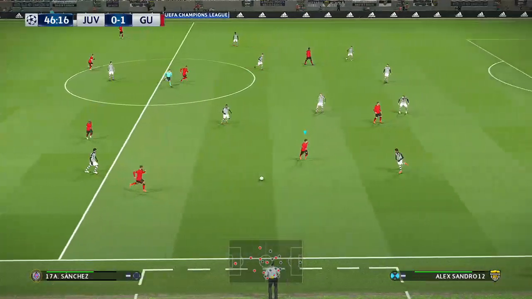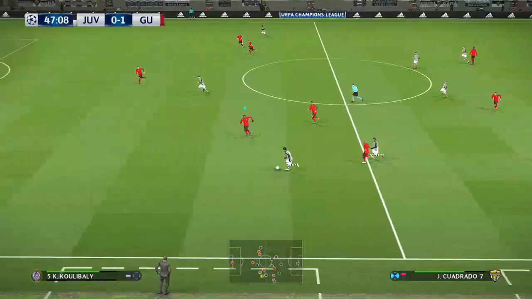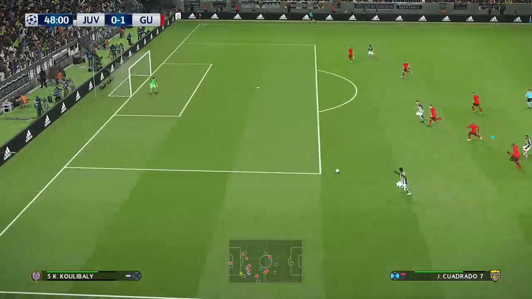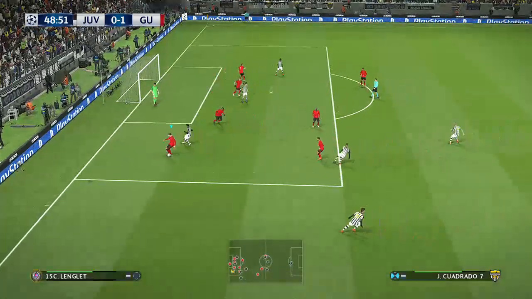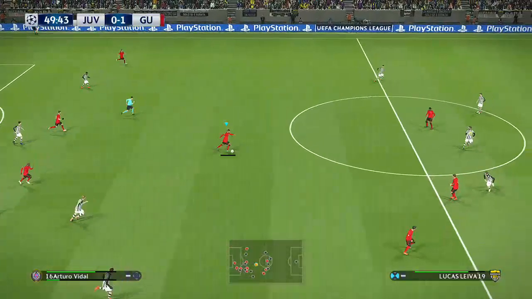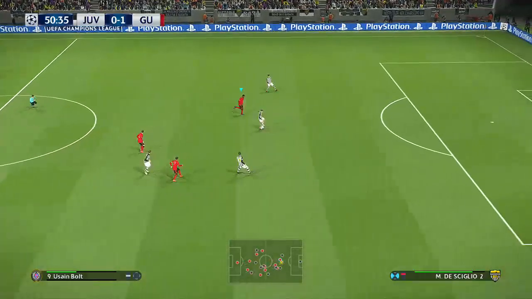Already up and running for the second half. Dani Alves. Well, 1-0 may be good enough, so they may err on the side of caution and get more players behind the ball instead of running beyond it. They could even try to spoil it from here, we'll see. Langlet. That's one way of trying to make things happen. There's a few who could follow that example.